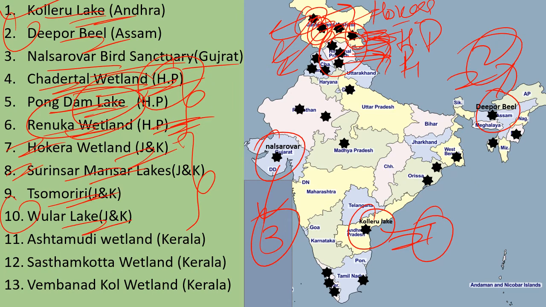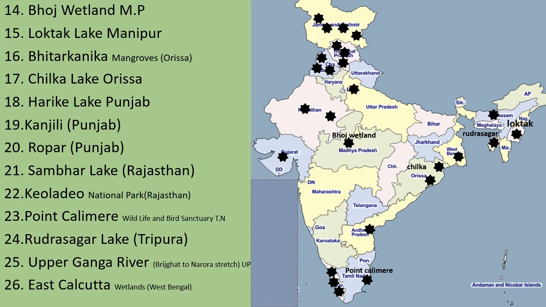Then from Kerala we have 3 important wetlands. First is the Ashtamudi wetland, then Sastamkote wetland, and Vemanandkol wetland. These 3 sites are here in the state of Kerala. Alright. 14th important, हमने 26 को लिस्ट किया हुआ है which are of the international importance. 14th wetland is the Bhoj wetland in Madhya Pradesh. तो यहाँ पे है Bhoj wetland in Madhya Pradesh.